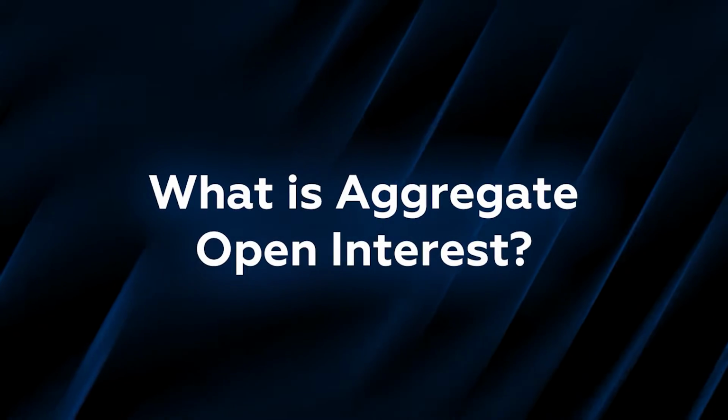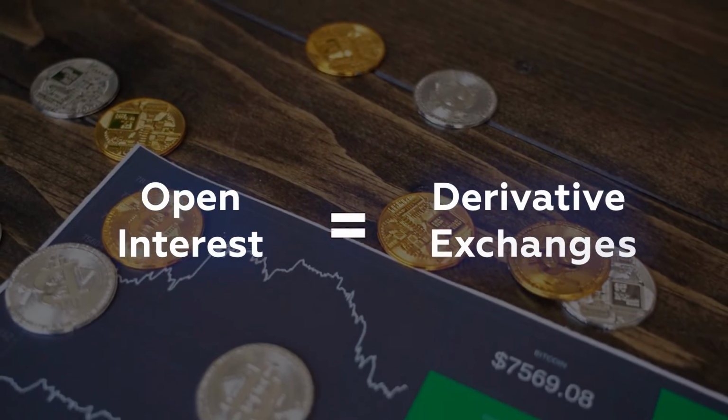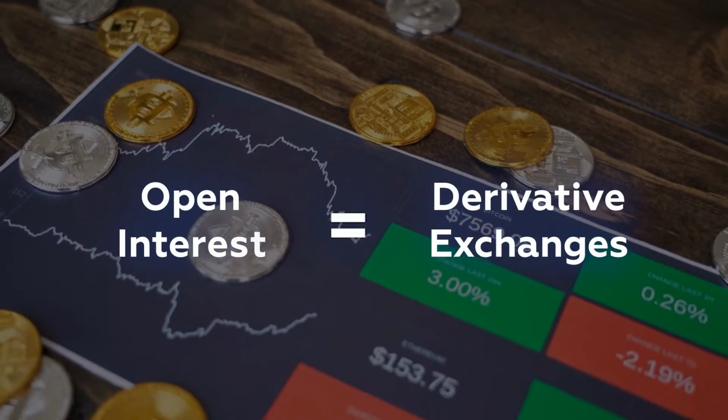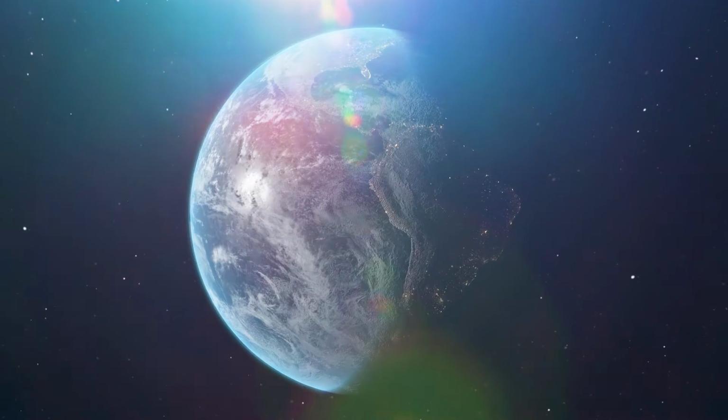What is aggregated open interest and how to get free access to it? Basically, open interest is the amount of trades that we take on exchange. For example, if you right now open one Bitcoin futures, you increase open interest. The same when all people around the world do, we increase open interest.